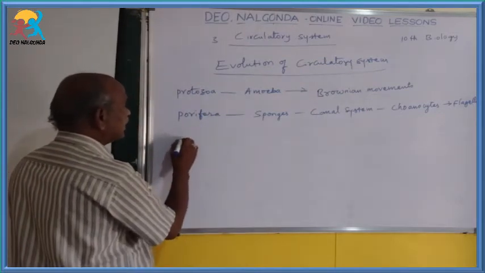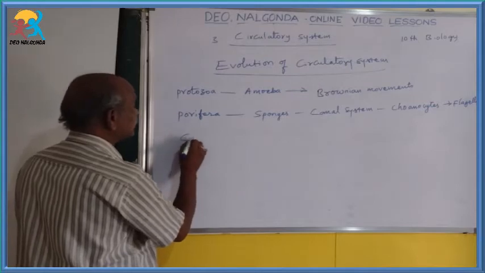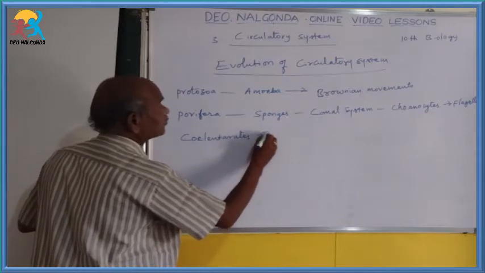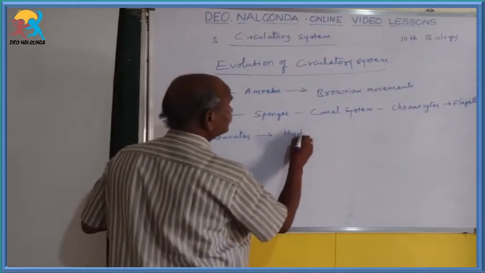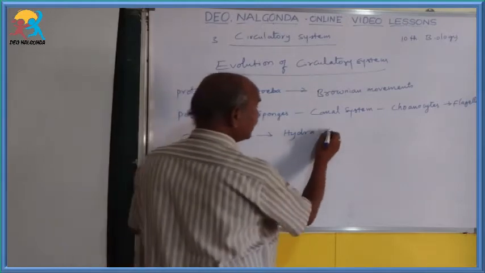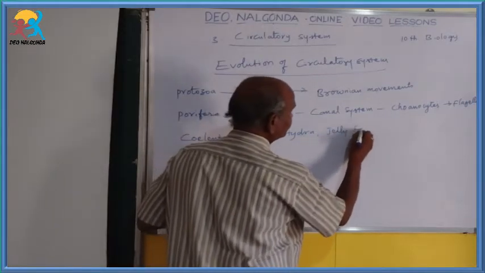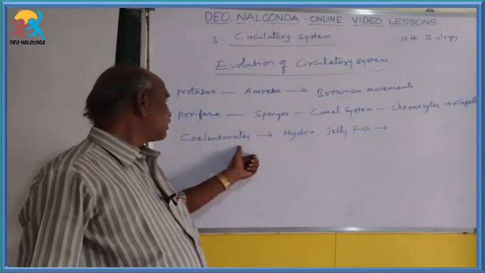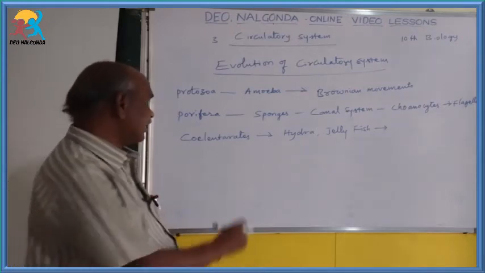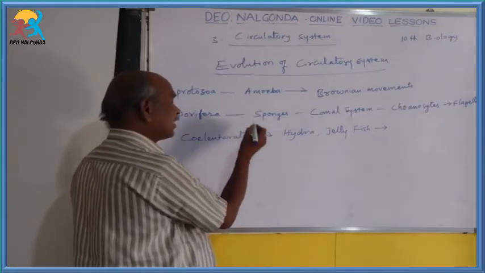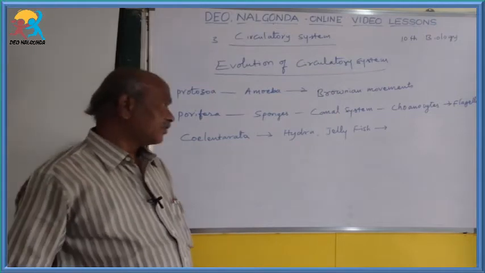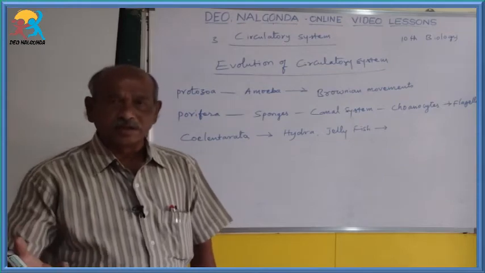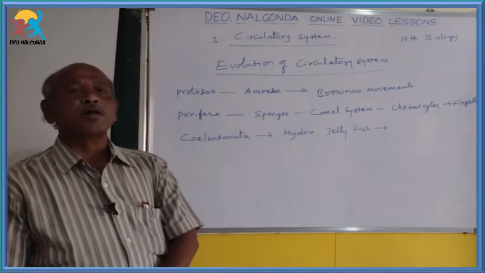The next is Cnidaria or coelenterates. Examples are Hydra and jellyfish. So the next phylum is the coelenterates or Coelenterata. For Coelenterata, the best examples are Hydra and jellyfish. How can materials be taken in, how are they digested, and how are they supplied to all body cells?